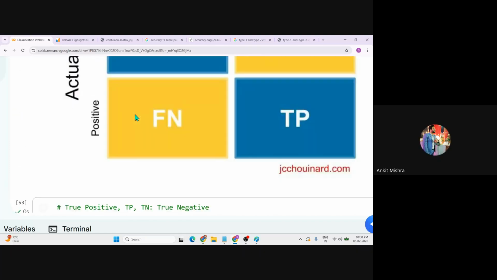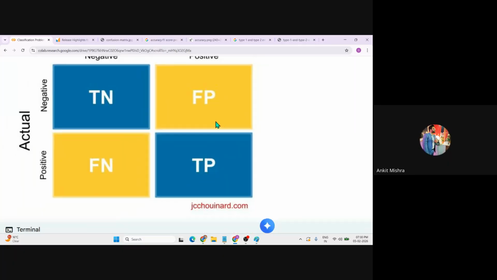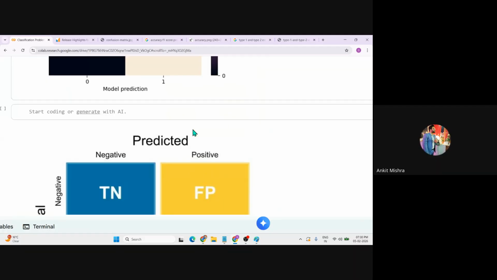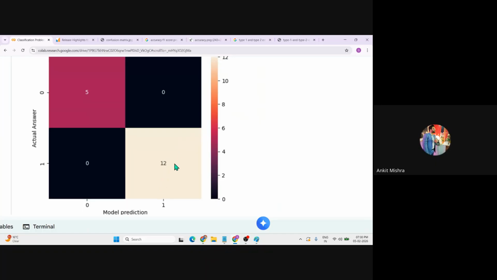TP divided by TP plus FP. You have to take it like this. Now we have all the positive classification, and inside this positive classification, what exactly is the true classification? We have some customers that are likely to buy the insurance.